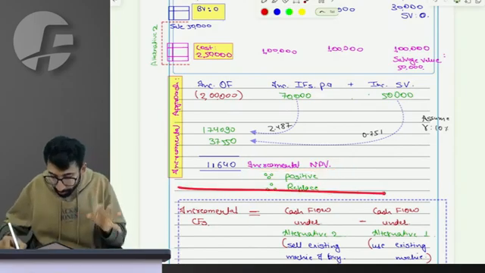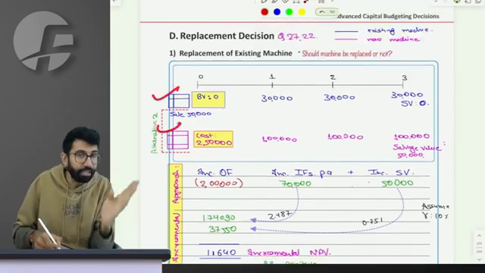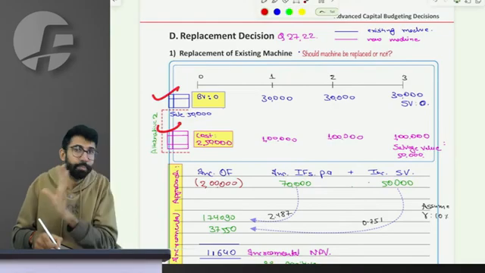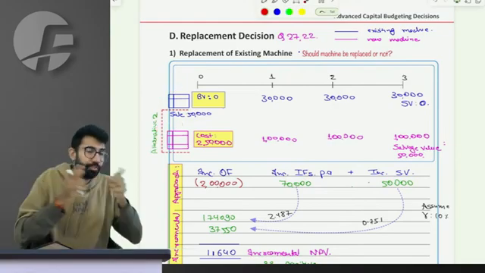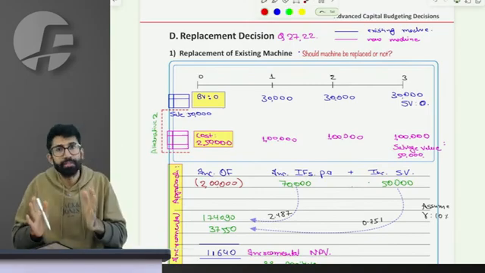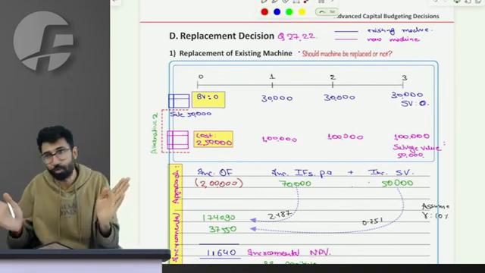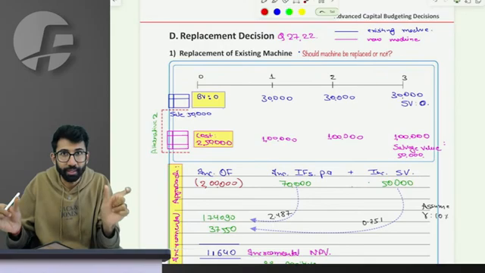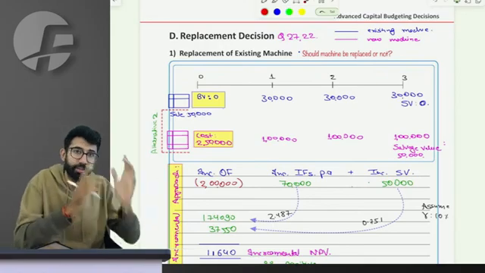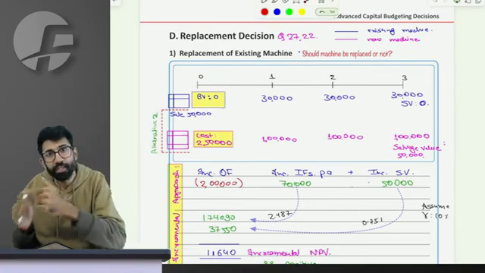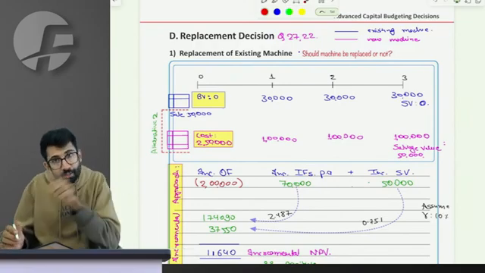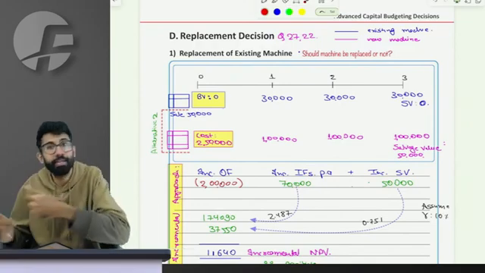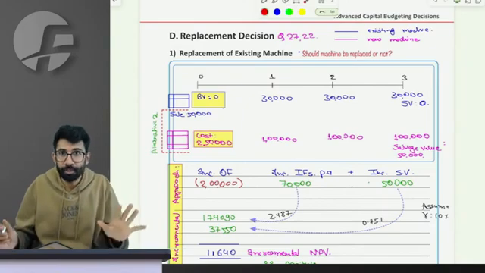So this incremental approach first involves thinking of two alternatives independently. Don't think of any opportunity cost, that if we do this, then we won't be able to do this. No, no, no. Think it simple. This is option 1, this is option 2. At a point, you can do only one thing. So when you go here, think everything related to here. When you go here, think everything related to here. And then ultimately compare one with the other to find out how much is incremental. That is the simple approach.